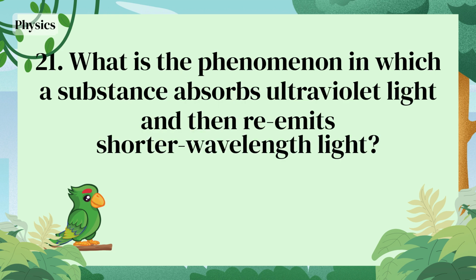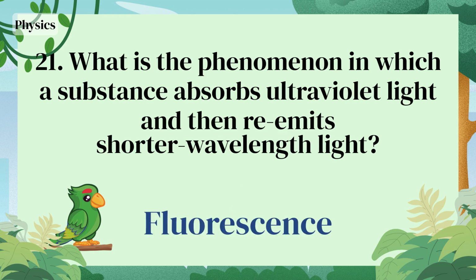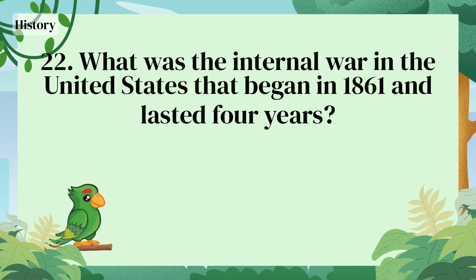Integumentary system. What is the phenomenon in which a substance absorbs ultraviolet light and then re-emits shorter wavelength light? Fluorescence. What was the internal war in the United States that began in 1861 and lasted 4 years?